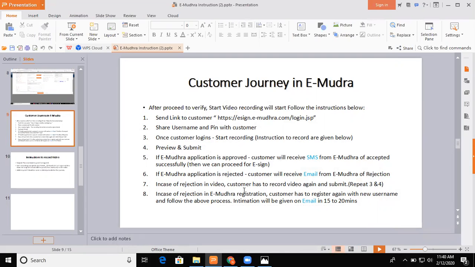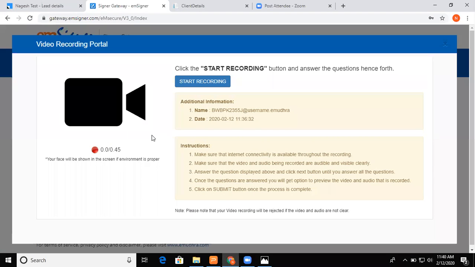In case of rejection in video, the customer has to record the video again and submit, and you have to repeat process 3 and process 4. And in case of rejection of eMudra registration, the customer has to register again with a new username and follow the above process. Okay, in my case, do you want me to give a demo of how to record? I'm just clicking on start recording.